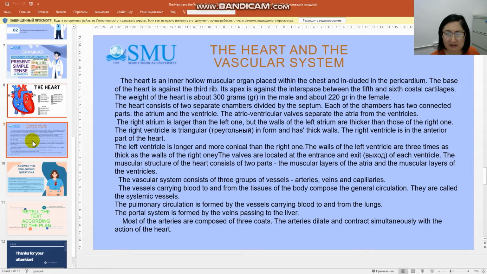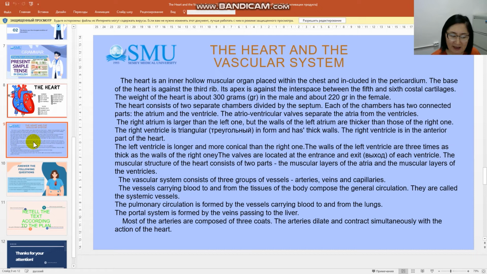The right ventricle is in the anterior part of the heart. The left ventricle is longer and more conical than the right one. The walls of the left ventricle are 3 times as thick as the walls of the right one. The valves are located at the entrance and the exit of each ventricle. The muscular structure of the heart consists of 2 parts, the muscular layers of the atria and the muscular layers of the ventricles. The vascular system consists of 3 groups of vessels: arteries, veins, and capillaries.